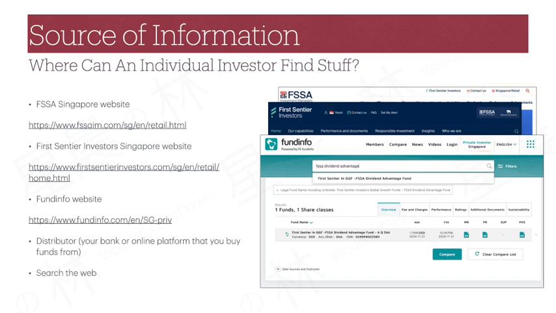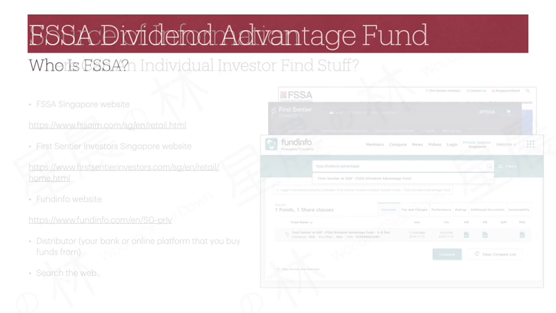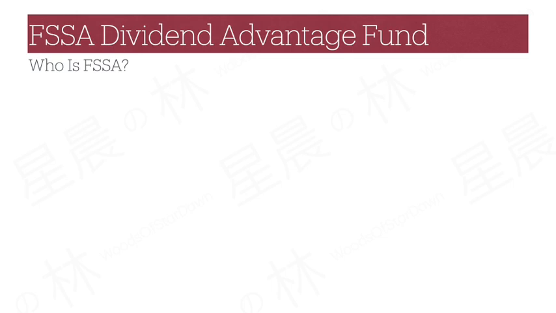You can, of course, also get some information from your distributor, which is your bank or online platform that you buy funds from, as long as they have the fund on their offering list. And finally, the web is always readily available, waiting to answer your search queries. Before we go through the fund details, let's spend a quick moment to understand who the fund provider, FSSA, is and what they are good in.